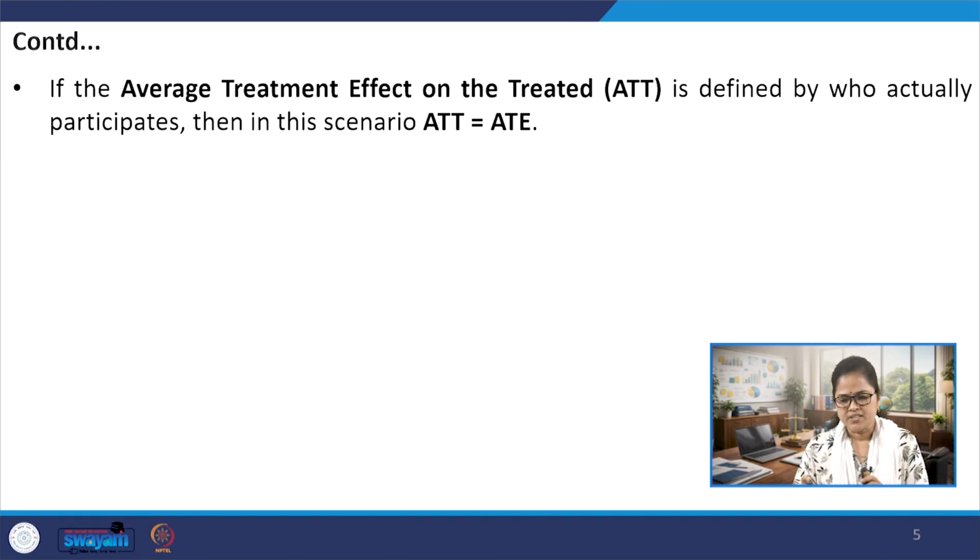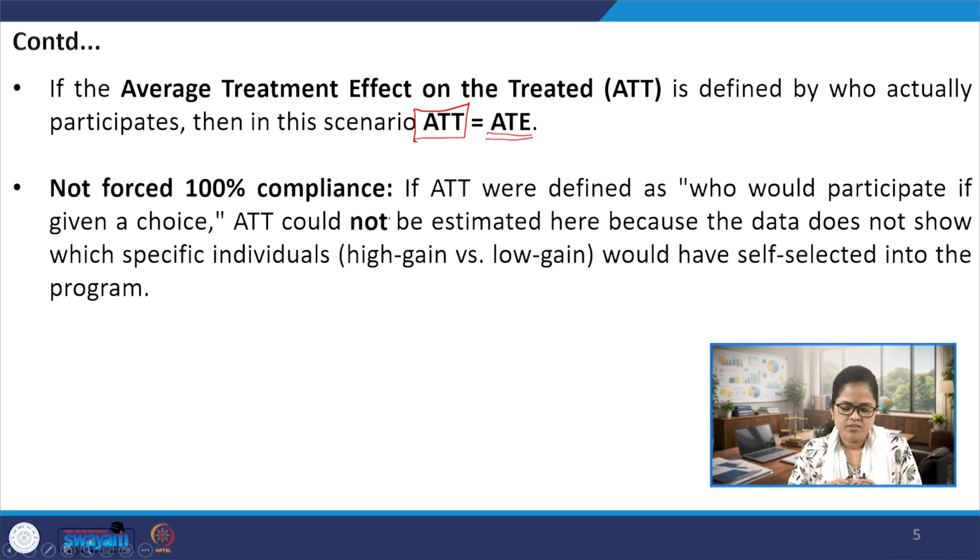Let us suppose we define the other concept that we discussed in the previous class, the average treatment effect on the treated. If it is determined by those persons who actually participate, then in this scenario the average treatment effect on the treated would be equal to the average treatment effect. Since there is 100% compliance, no one is forced to participate. That means this is a case of not forced 100% compliance.